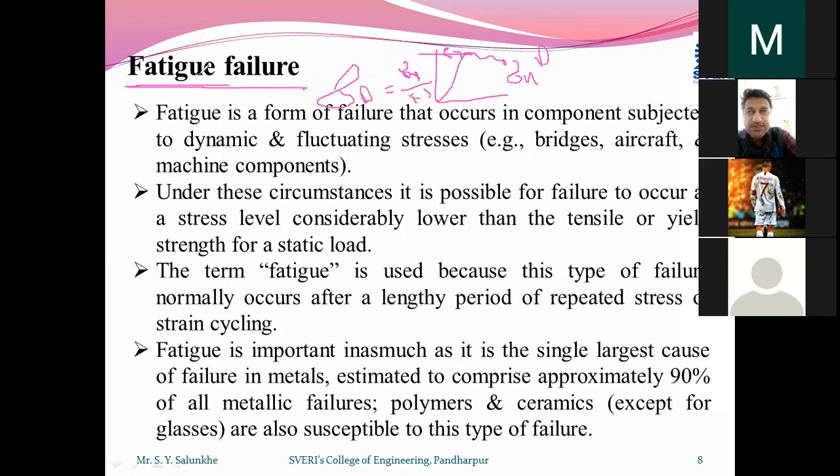In the previous lecture, we took the example of breaking a wire. If you apply repetitive loading, it fails well below its tensile limit. That type of failure is called fatigue failure, and it is very dangerous because one cannot predict it.